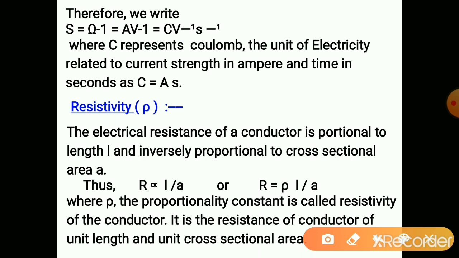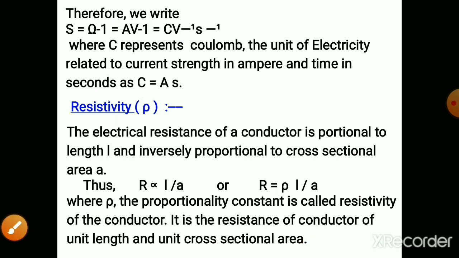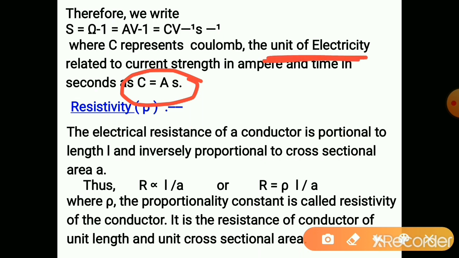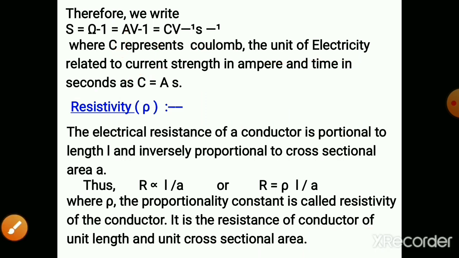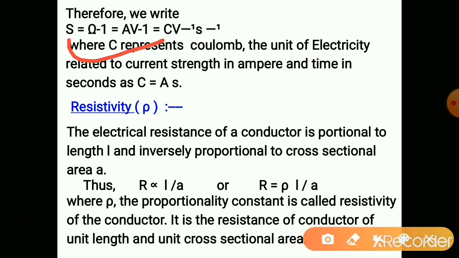So coulomb is the unit of electricity related to current strength in ampere and time in second. So 1 coulomb is equal to 1 ampere for 1 second, is called the coulomb. It is the unit of electricity. So A is equal to coulomb per second. If we put the value of A in this equation, we will get coulomb per volt per second. So we can say 1 Siemens is equal to 1 coulomb per volt per second.